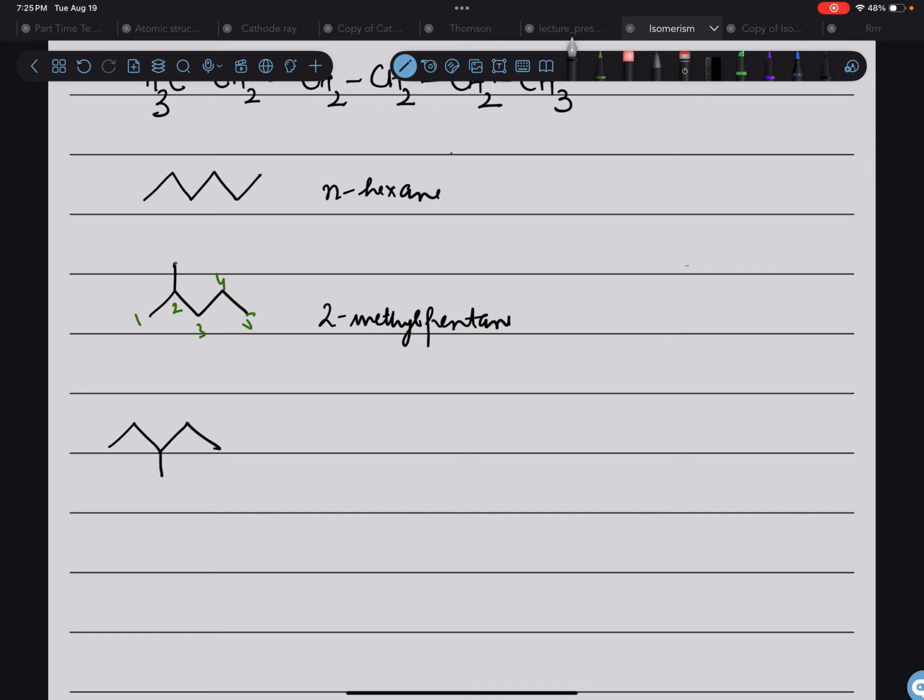The other arrangement possible is that 5 in a row and then the methyl group here. And how would you name that? You start from left to right or right to left. The substituent is going to get the third number in this case. So this is 3-methylpentane.